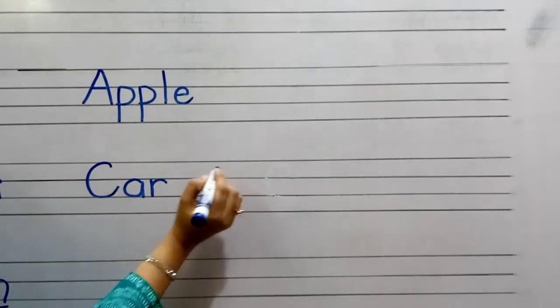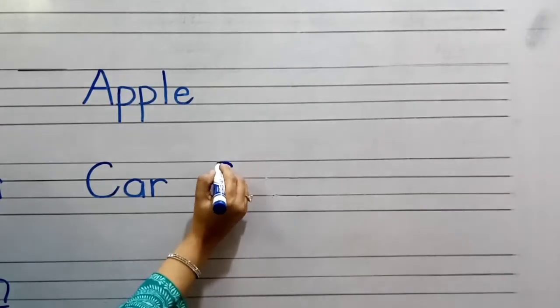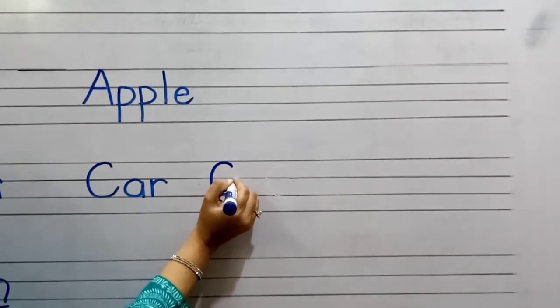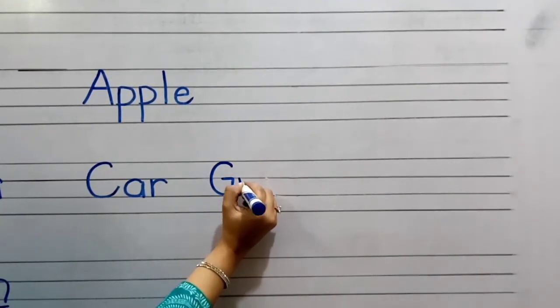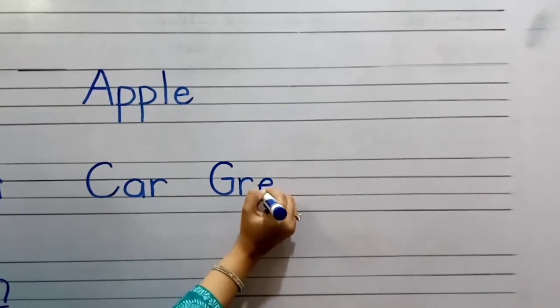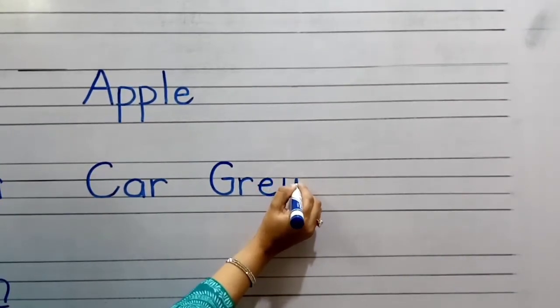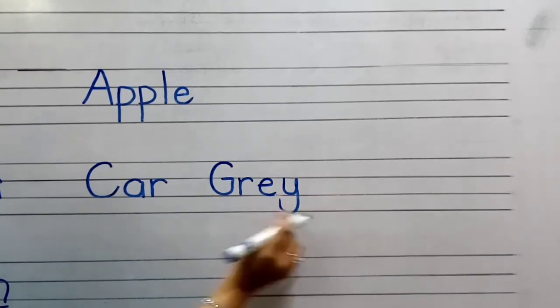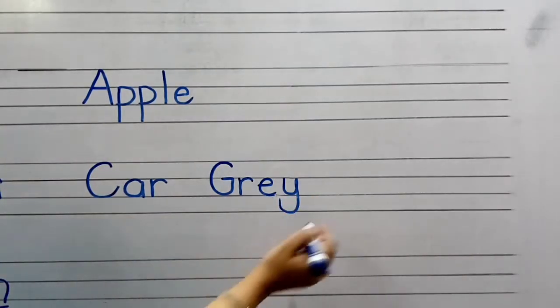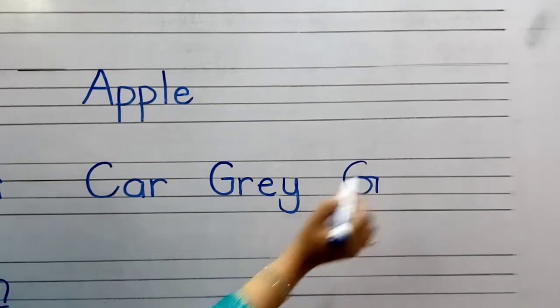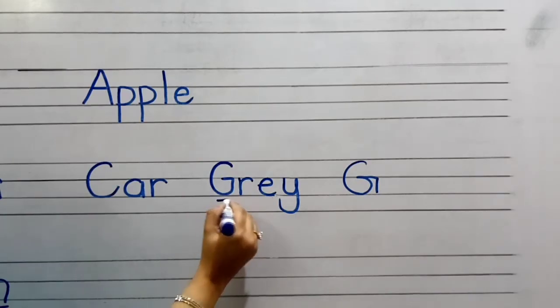Kids, we have learned lots of things like colors names and vegetables names. When we write colors names in the exam, how do we write a color? The first letter should be capital, like G, R, Y. Look at here. Right formation of gray. Don't write G like this. This is the right formation of G.